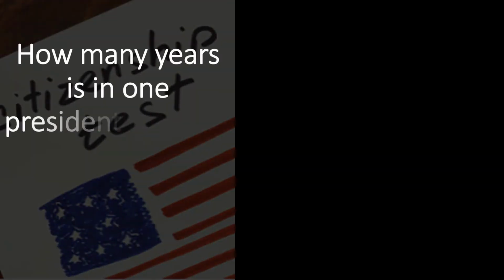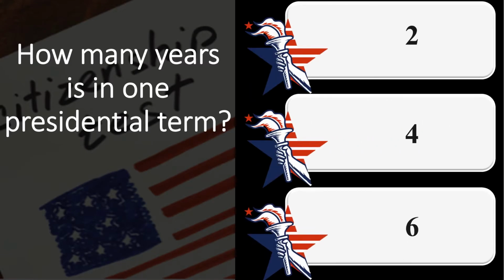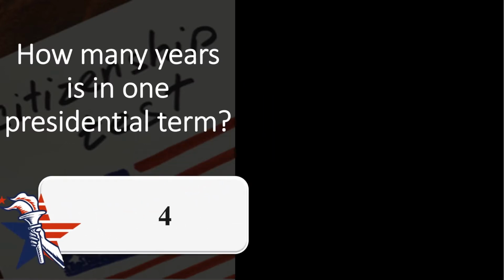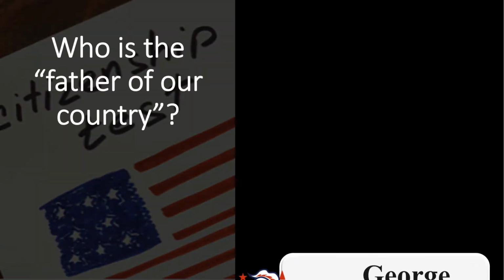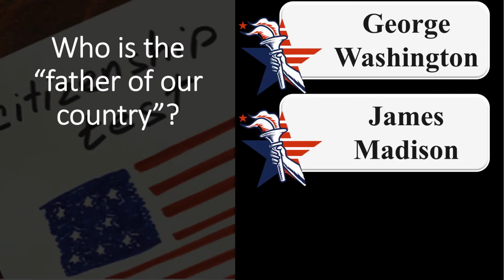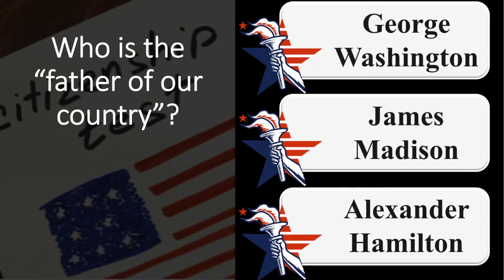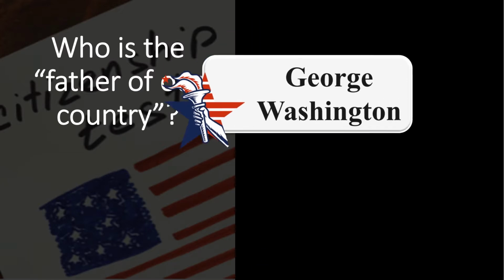How many years is in one presidential term? 2, 4, 6. 4. Who is the father of our country? George Washington, James Madison, Alexander Hamilton. George Washington.